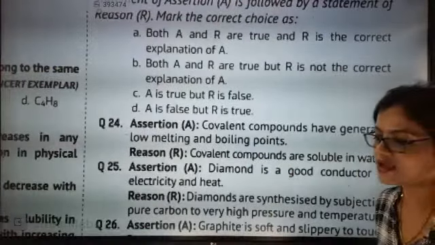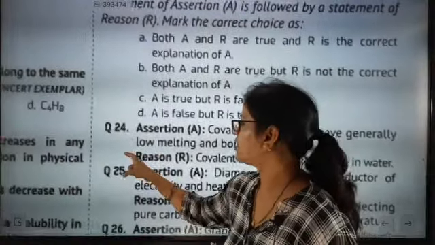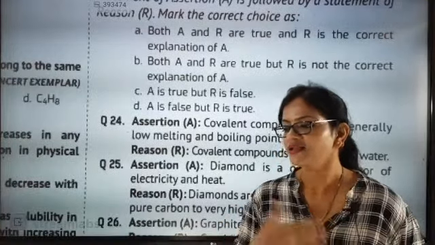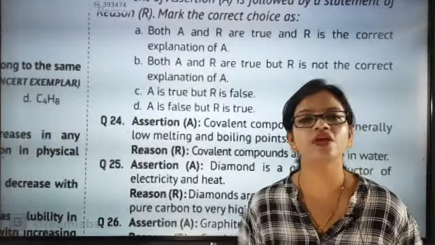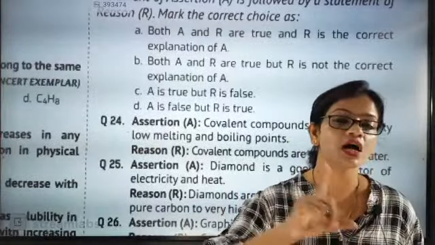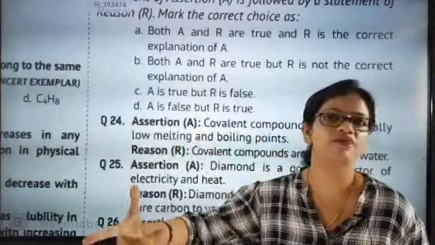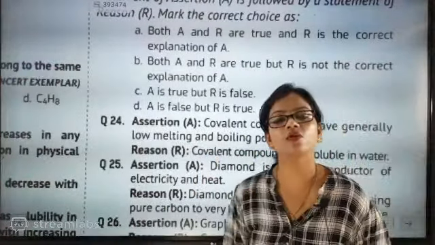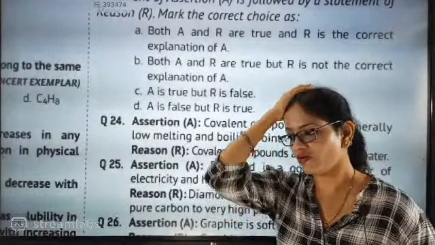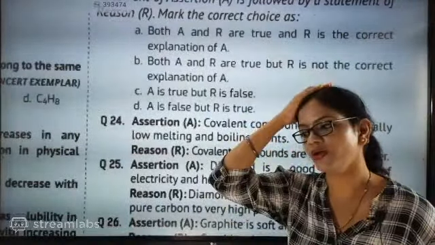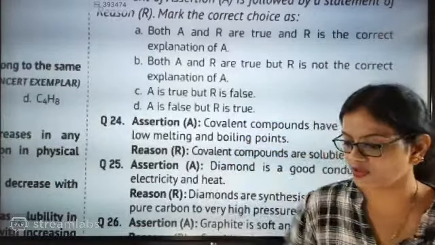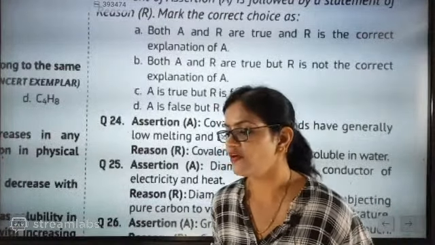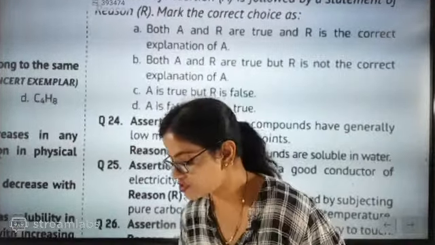The answer is exactly this: reason is wrong, assertion is correct. Why? Covalent compounds are soluble in organic solvents, but they are insoluble in water. They are not soluble in water. So that statement will be a 100% stupid statement if you say that covalent compounds are soluble in water. So think about this statement and the answer.